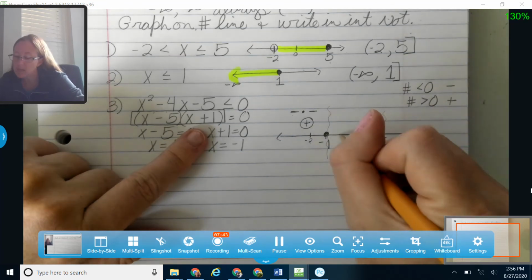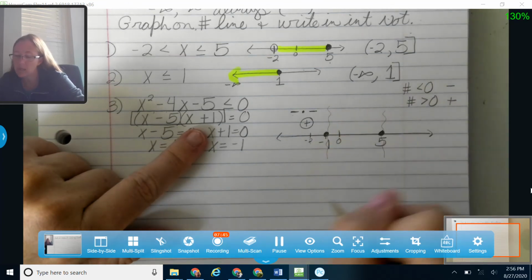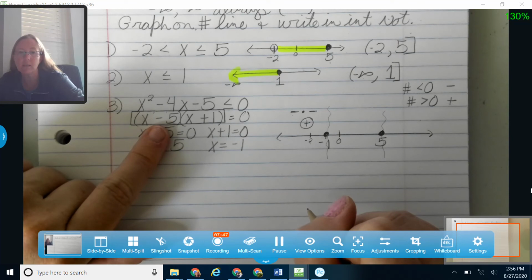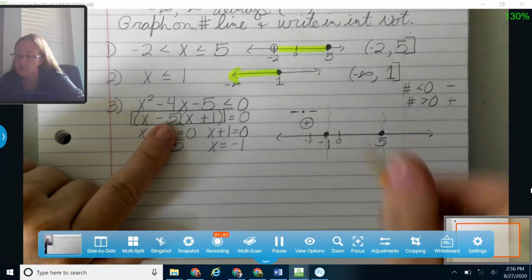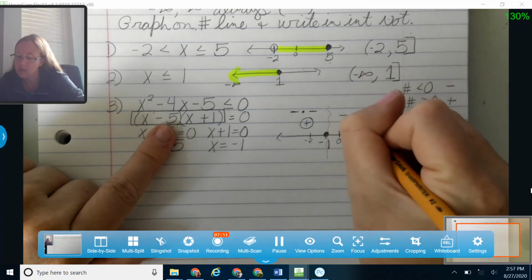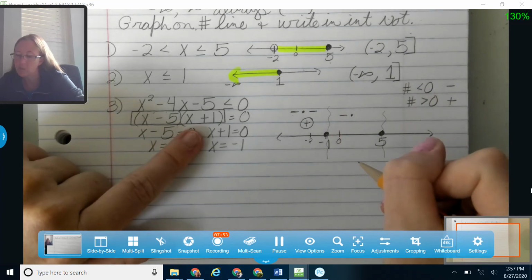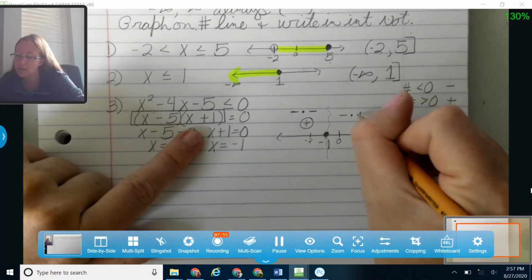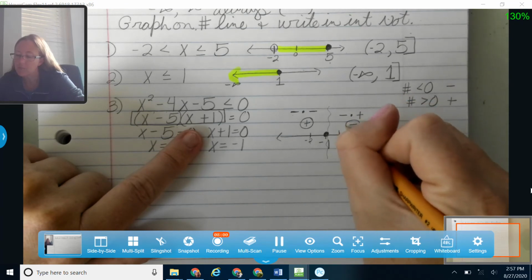They're giving me different values, but again, all I care about right now is positives and negatives. Okay, let's pick an easy number. Anytime you can choose 0, go ahead and do that, because 0 is always going to be the easiest. So 0 minus 5 gives me negative 5. That's a negative. And 0 plus 1 gives me 1. That's a positive. And I know a negative times a positive gives me a negative.